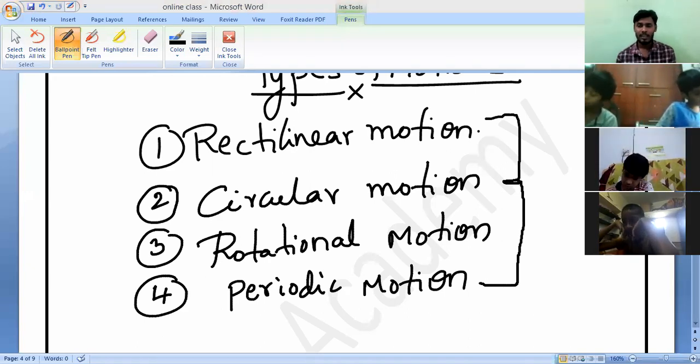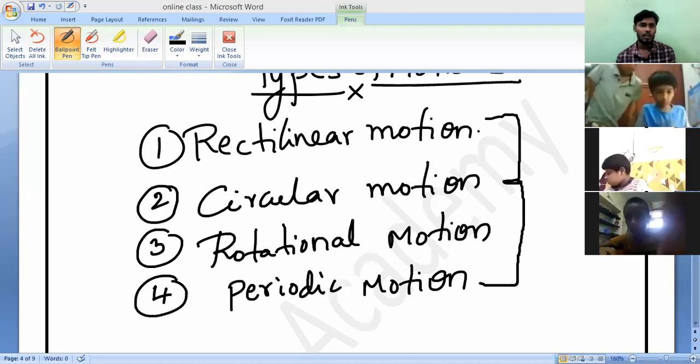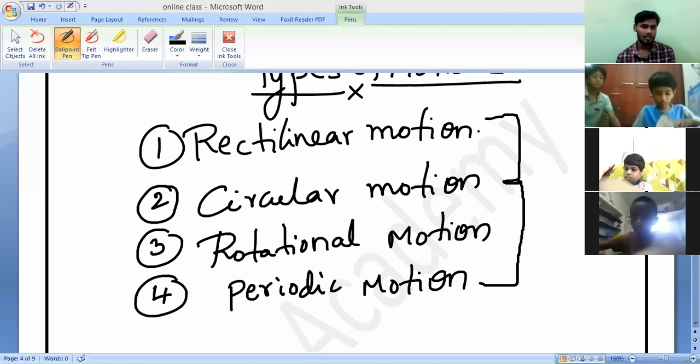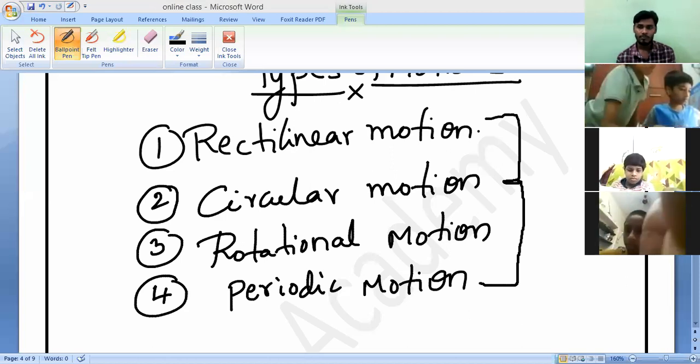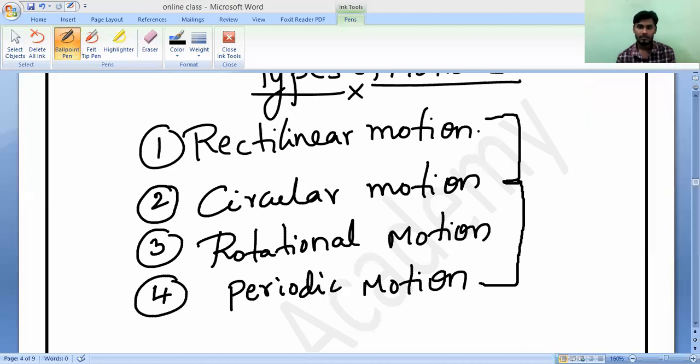Is there any other extra motion? Pranav, check your textbook. Only 4 types: rectilinear motion, circular motion, rotational motion, and periodic motion. Is there any other motion? Check it. Sir, that type of motion is not there, sir. Random motion. Non-periodic motion. Random motion.